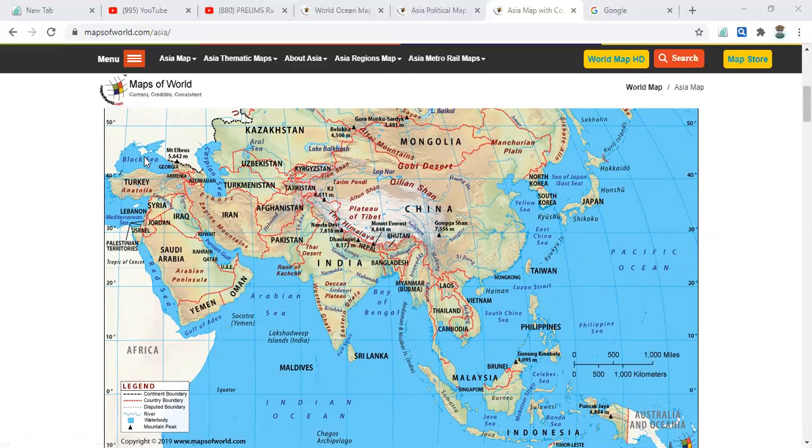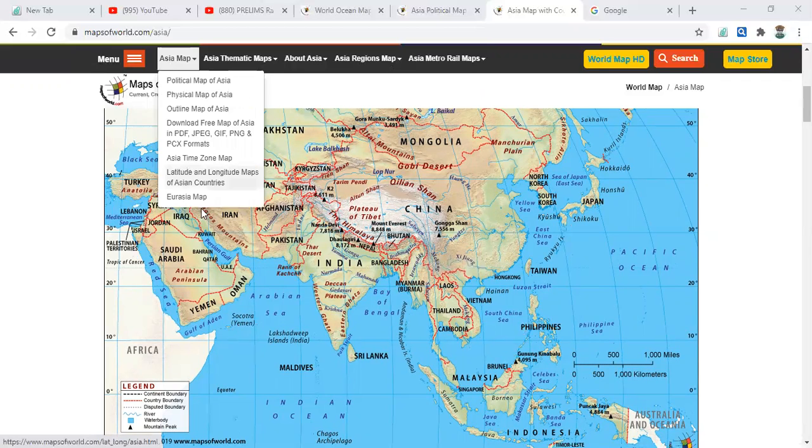We have seas like the Black Sea here and the Caspian Sea here, and here we also have the Mediterranean Sea, and the Red Sea, and this is the Arabian Sea. These are the water bodies which surround the Asian continent.